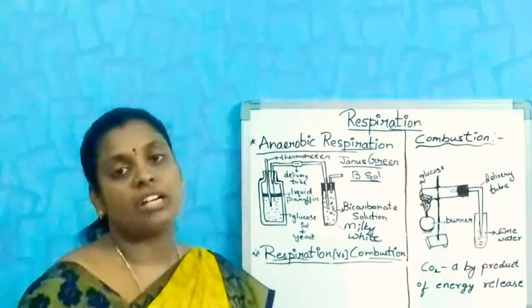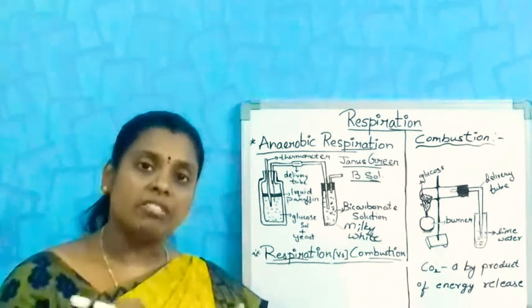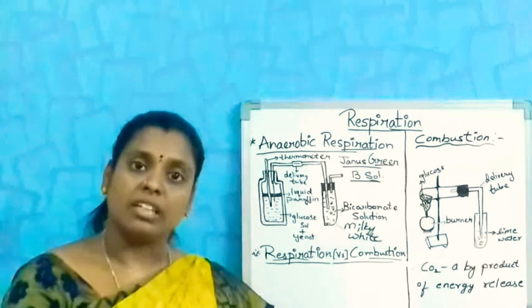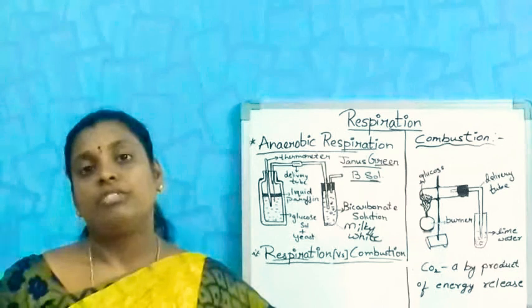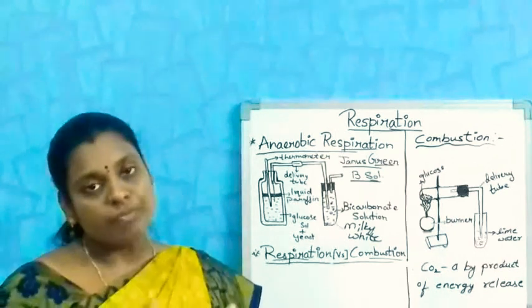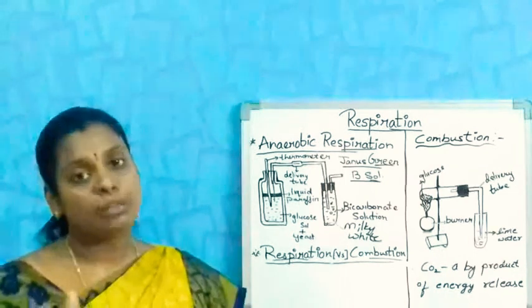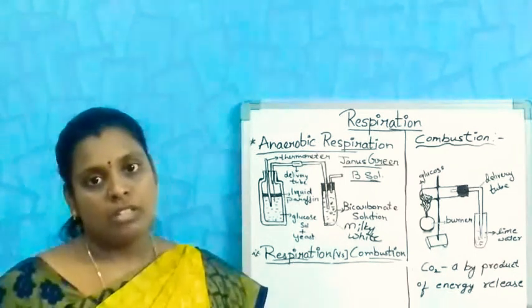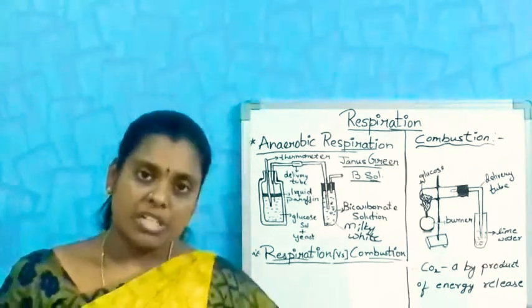So our body is respiring anaerobically for a few minutes, which leads to muscle cramps. After stopping, you will take more breaths, because our cells want to replace that lactic acid with normal respiration, so that our body comes back to the normal position. We will breathe more. This is about anaerobic respiration.